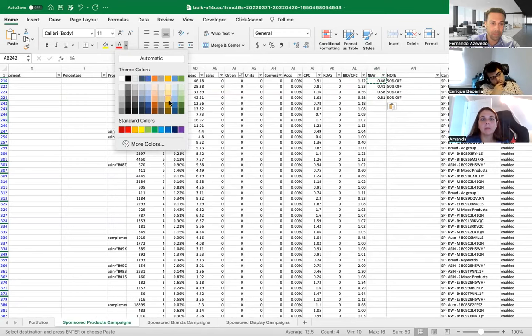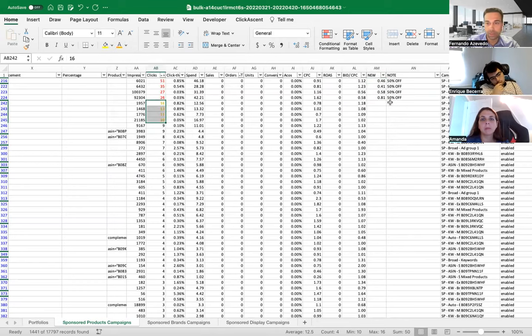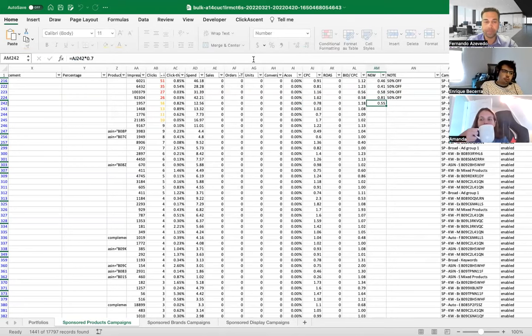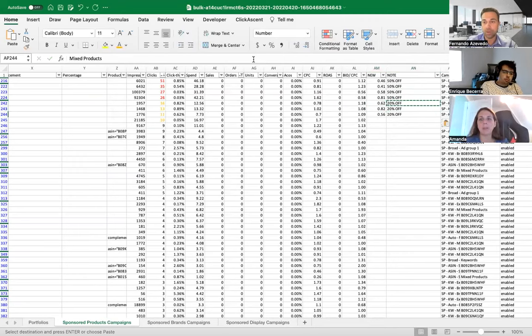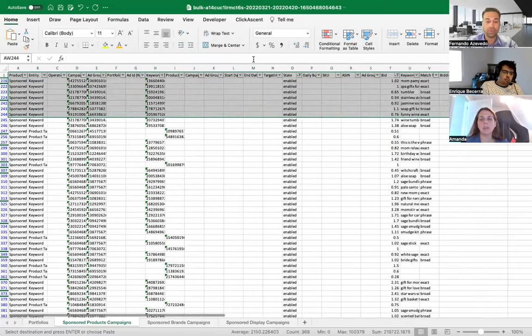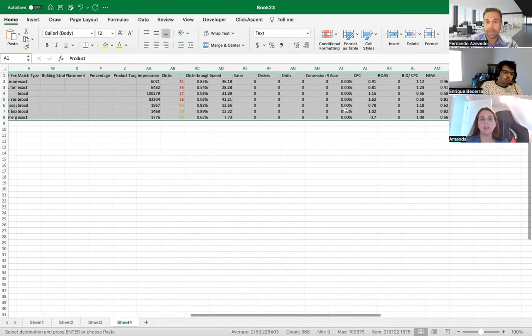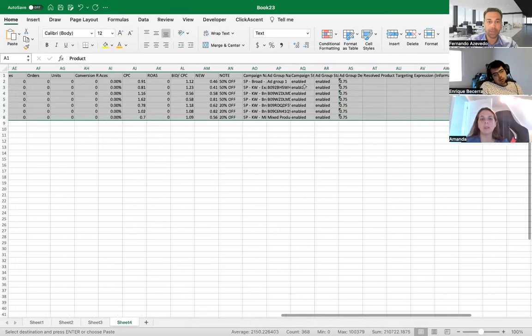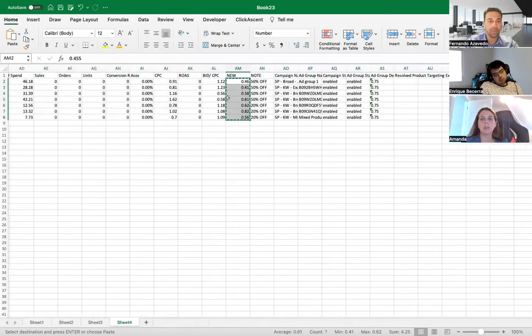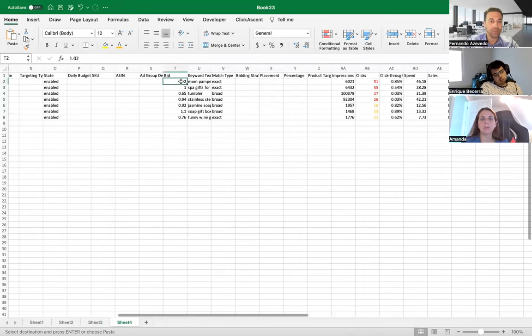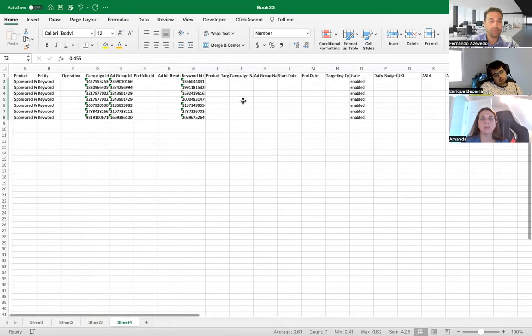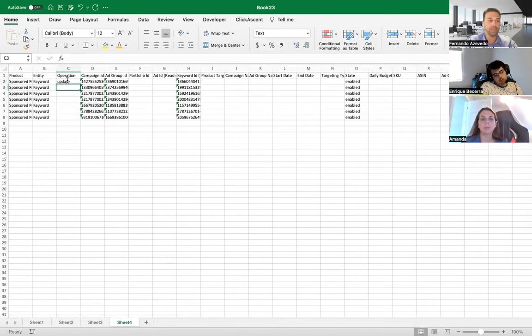So let me put that in orange here. And I'm going to do just 30% off by multiplying that by 0.7. And 0.8 is 20% off. So those are going to be 20% off. Okay, so let me just copy these rows here, put them on my new file, and copy the new bids that I calculated. Put them here on the new bids, mark them as yellow, and don't forget operation updates.